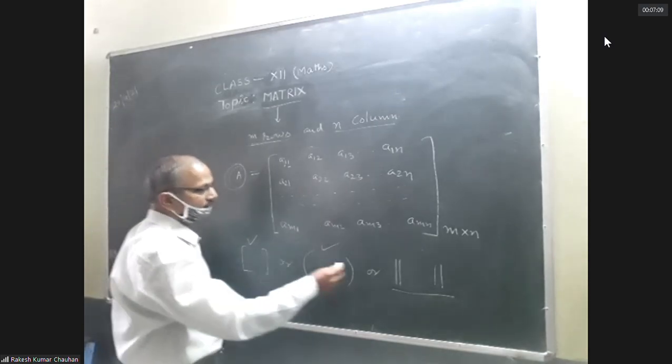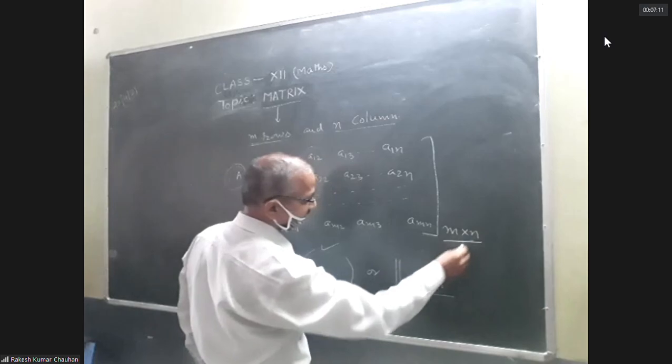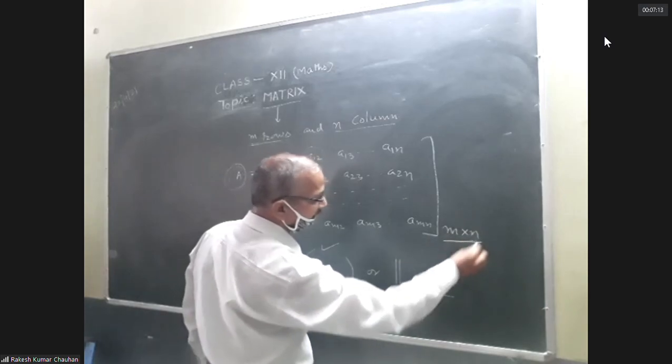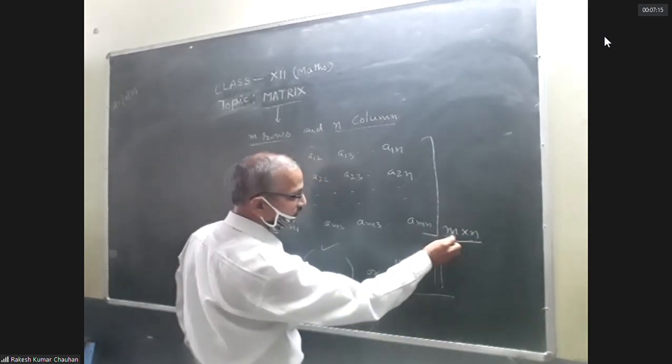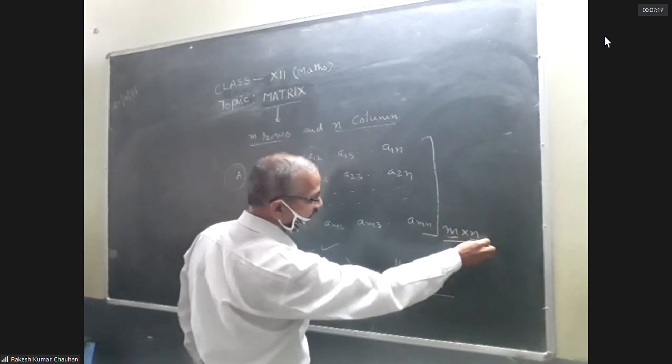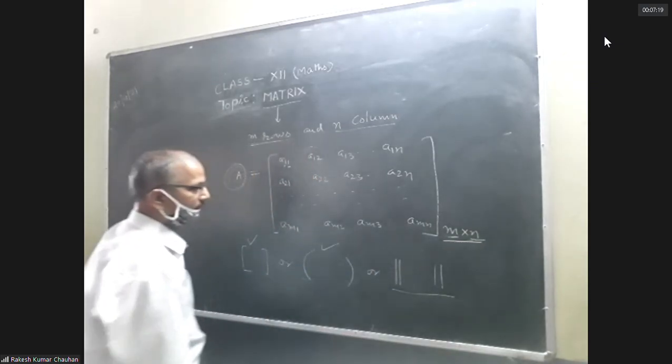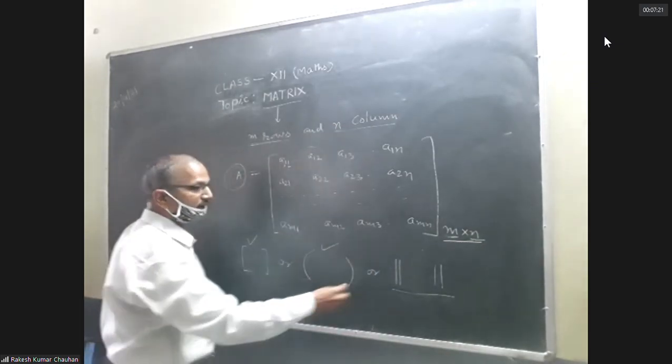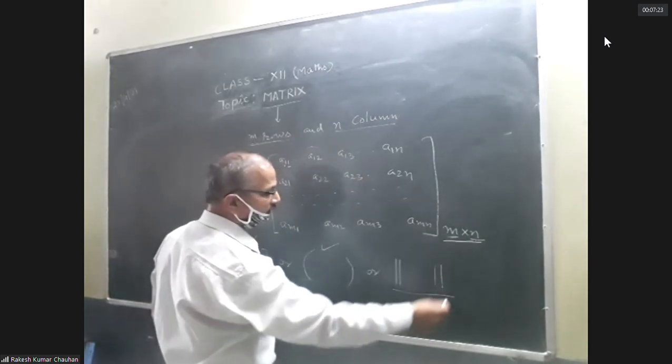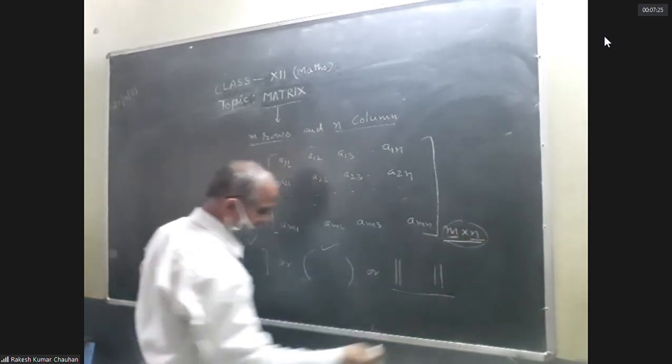एंड दिस इज द ऑर्डर ऑफ मैट्रिक्स M into N. M represent rows, N represent columns. This matrix having M rows and N columns. So this is order of matrix.